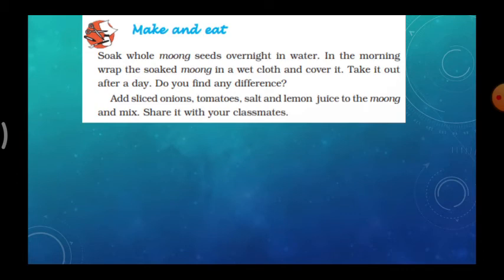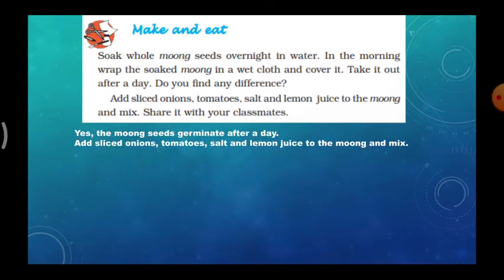Do you find any difference? So we will find some difference. Yes, the moong seeds germinated after a day. Add sliced onions, tomatoes, salt, and lemon juice to the moong and mix it. So it will be very tasty. So do make this and eat.